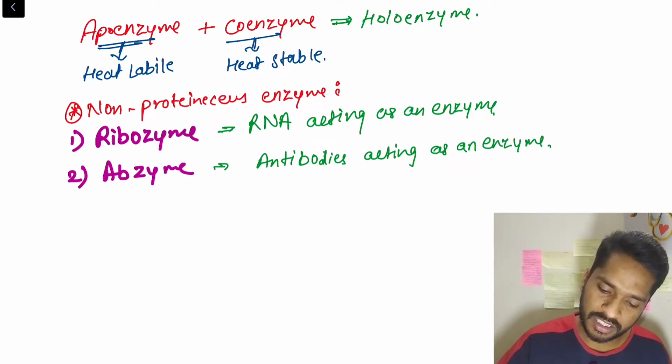Next, there was another classification called the IUB classification of enzyme, and that is the thing we should know, because the class of enzymes is divided into 6 types according to the IUB system. These six types of enzymes have been asked repeatedly in different exams. So we should know this classification, and then we'll end this video. It is a bit lengthier, not more than 10 or 12 minutes, but it is lengthier.